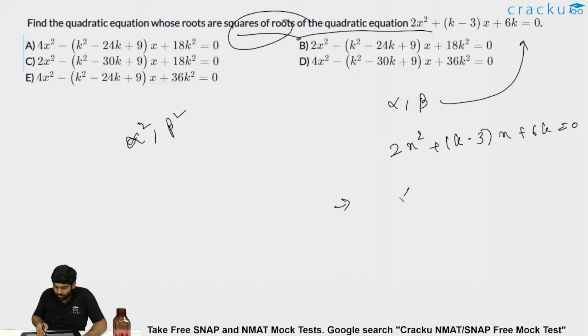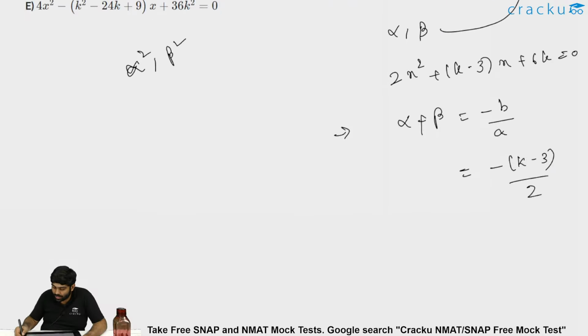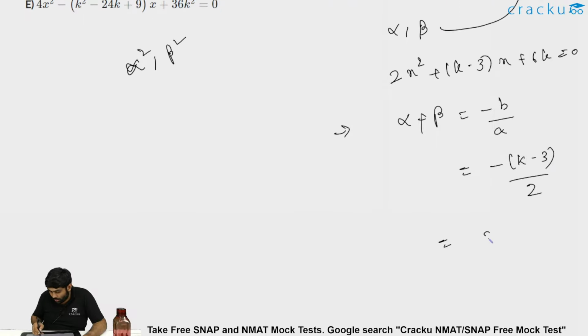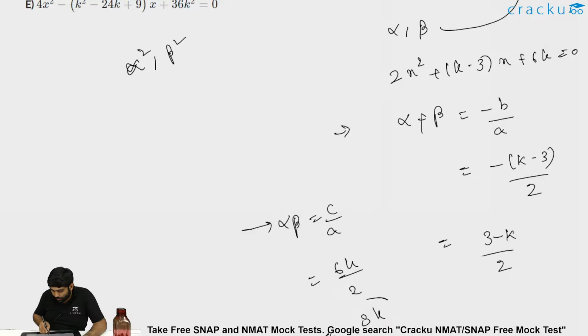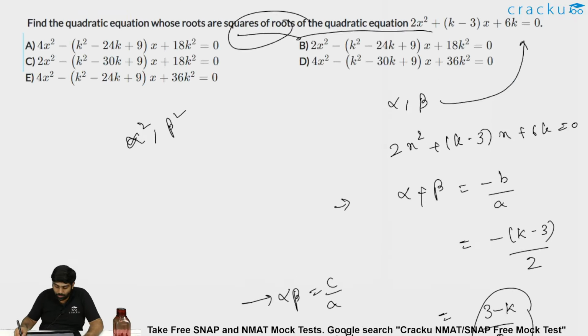Okay. Now firstly let's see what is alpha plus beta, which should be equal to minus b by a, which should be equal to minus of k minus 3 by 2, which should be nothing but 3 minus k by 2. Similarly, what is alpha beta? Product of the roots, which is c by a. The c is 6k and the leading coefficient is 2, so it has to be 3k. 3k is alpha beta, 3 minus k by 2 is alpha plus beta.